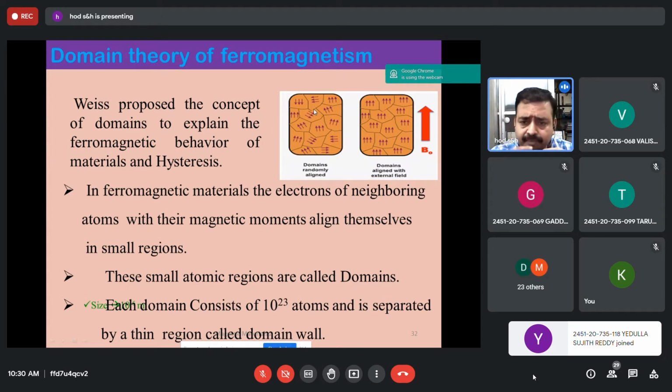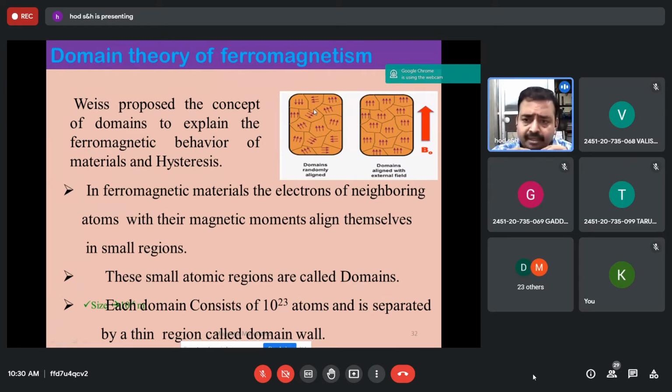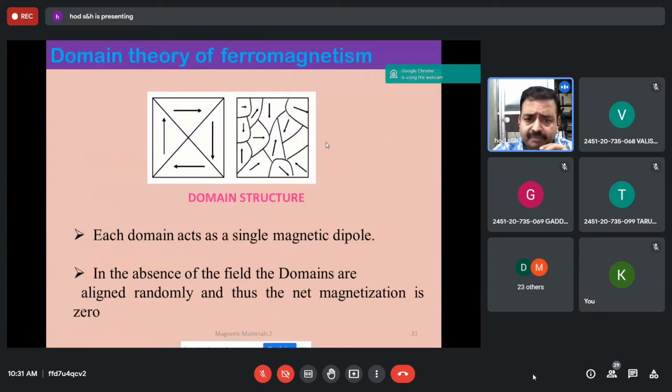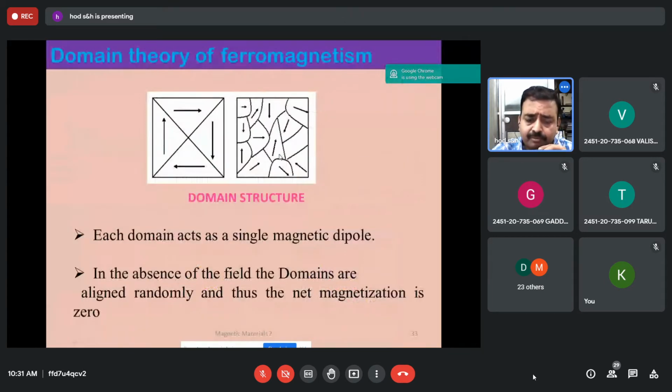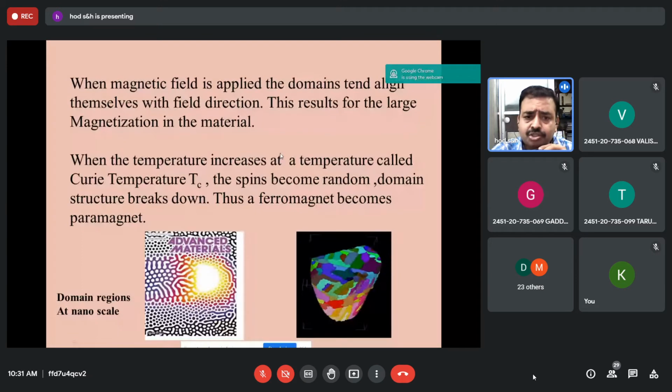Each domain is separated by a small thin wall, which is called the domain wall, and each domain consists of 10 to the power of 23 atoms with their magnetic moments in the same direction. In the absence of the field, all the domains are randomly oriented and it will not exhibit any magnetization like this. But when an external magnetic field is given, this domain structure breaks down and all magnetic dipoles align in the direction of the field, giving rise to strong magnetization.